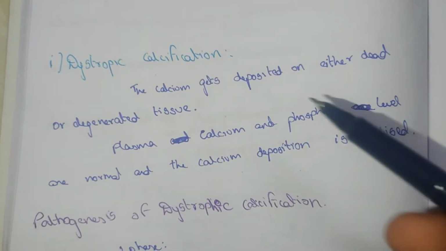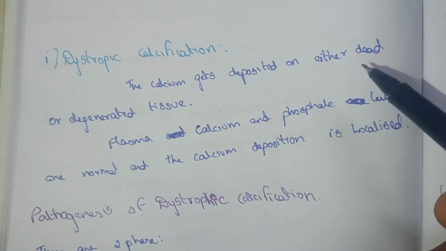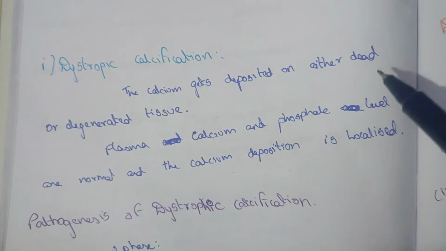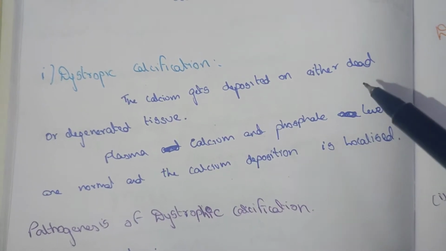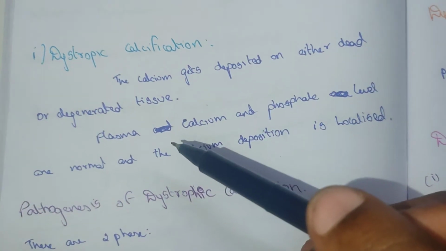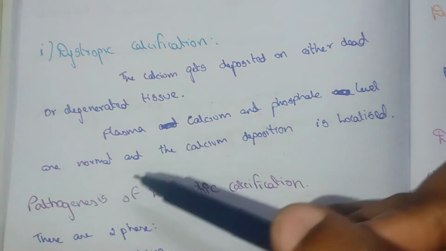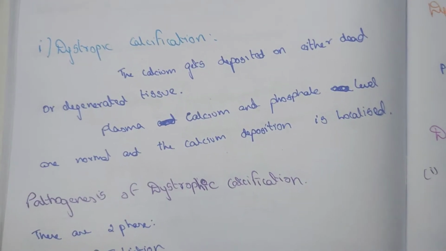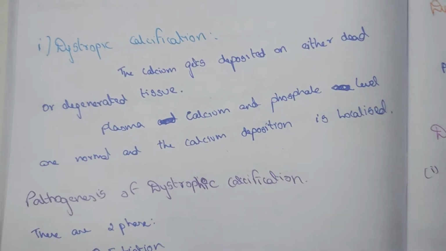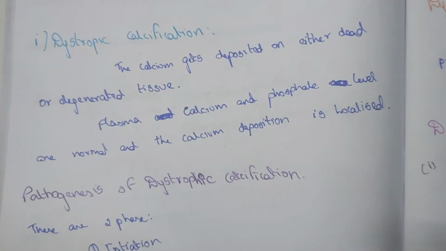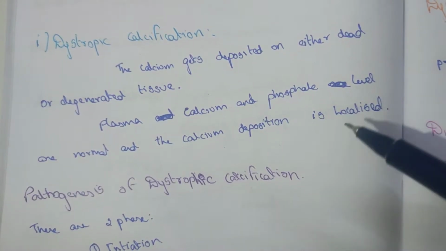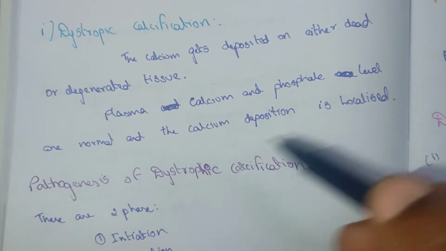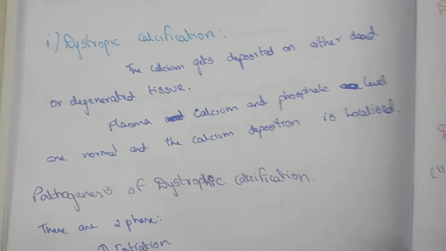Dystrophic calcification. The calcium gets deposited on either dead or degenerated tissue. The plasma calcium concentration as well as the phosphate level is normal in the blood. There are no changes in the plasma values, and the calcium deposited is localized.